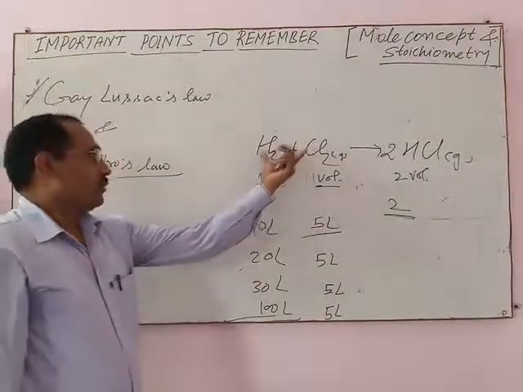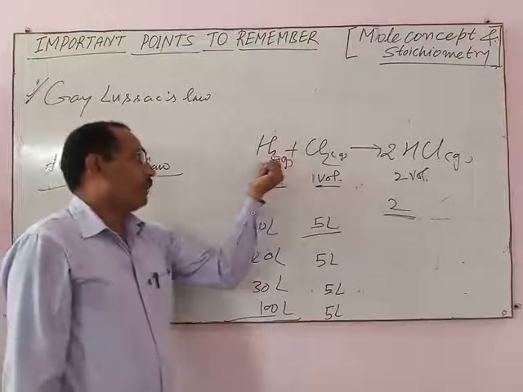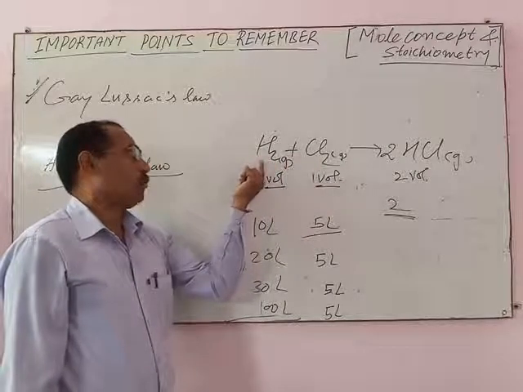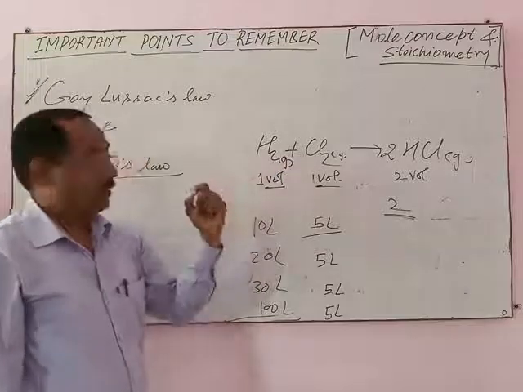According to this equation, one volume of chlorine reacts with one volume of hydrogen, or one volume of hydrogen reacts with one volume of chlorine.